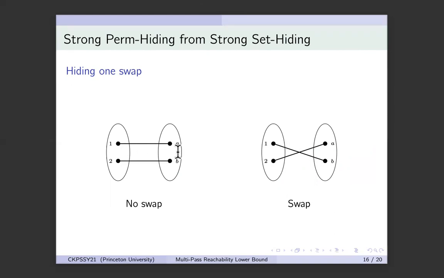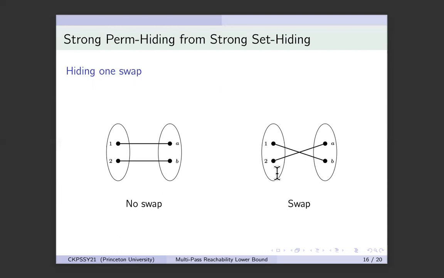Either 1 is mapped to A and 2 is mapped to B. This is the no swap case. Or 1 is mapped to B and 2 is mapped to A. This is the swap case. And we want to hide these two cases from streaming algorithms. The first thought that comes to mind is, okay, you still have matchings on layered graphs. Why not just use RS graphs just like before? And this actually doesn't work.